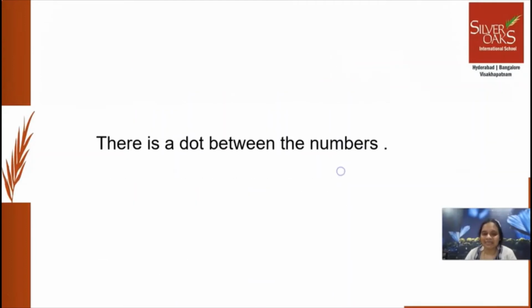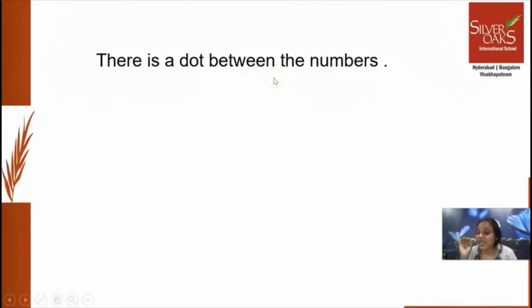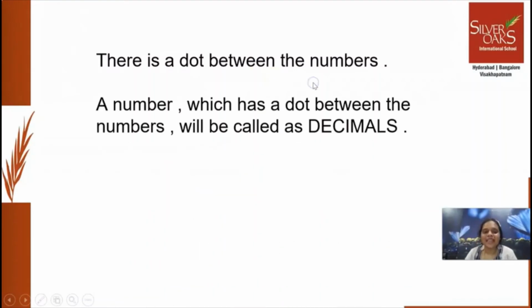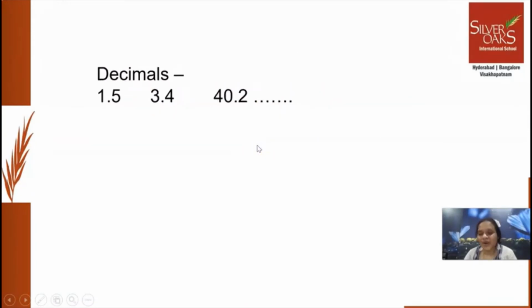Let's see. That means there is a dot between the numbers. Okay? That is, a number which has a dot between the numbers will be called decimals. Okay? So we are learning all about decimals. Decimals means it's written as 1.5, 3.4, 40.2. If you check your height, weight, temperature and cost and something else, this is how you will see the dots, and we read it as 1.5.